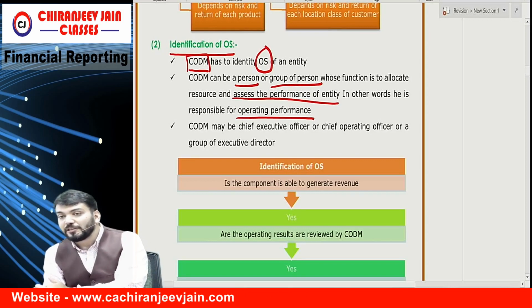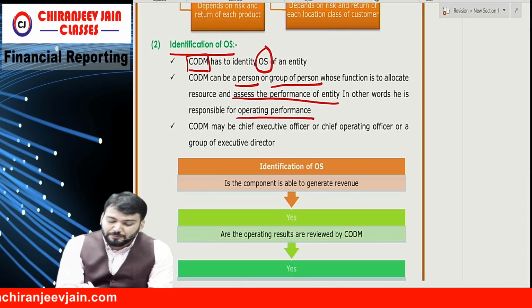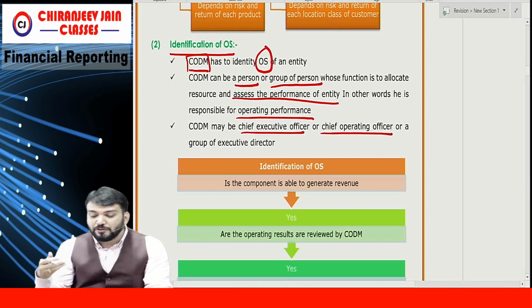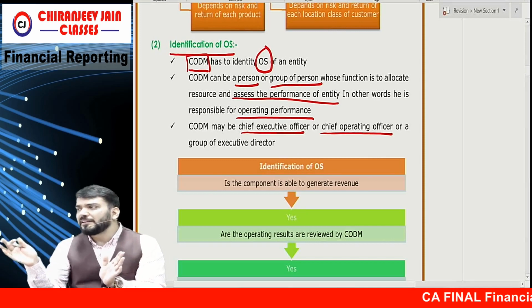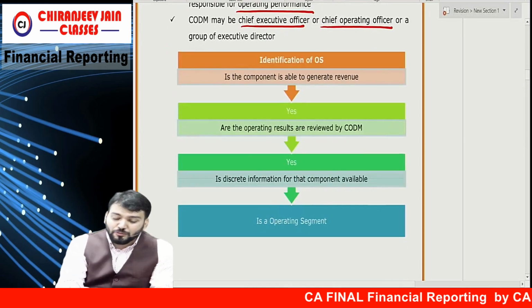Operating performance of the component. It can be named as CEO, or CO, Chief Operating Officer, or any other designation. Are you getting what I am saying? Yes. So how to identify?